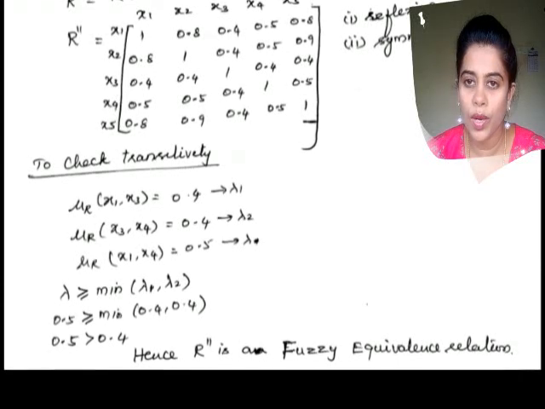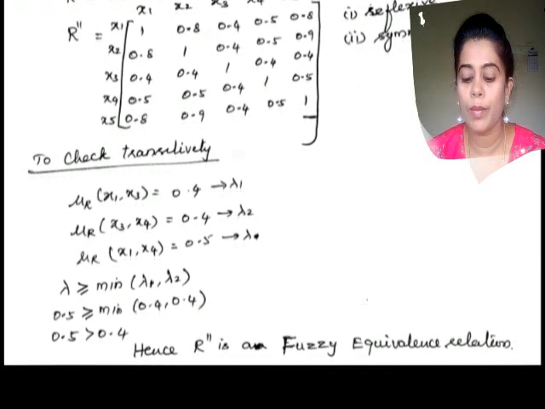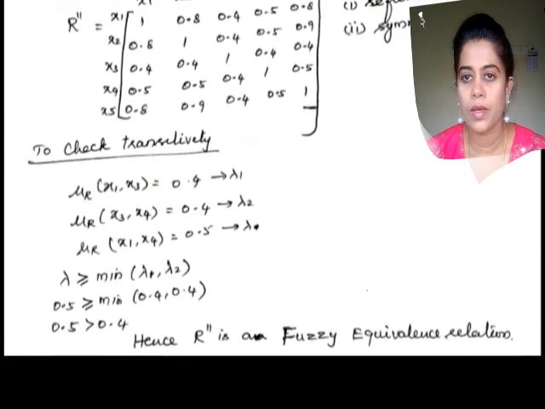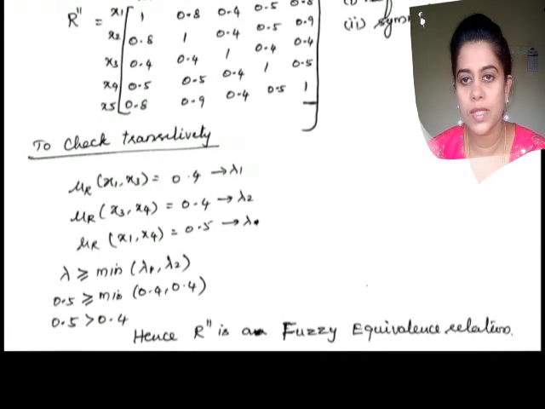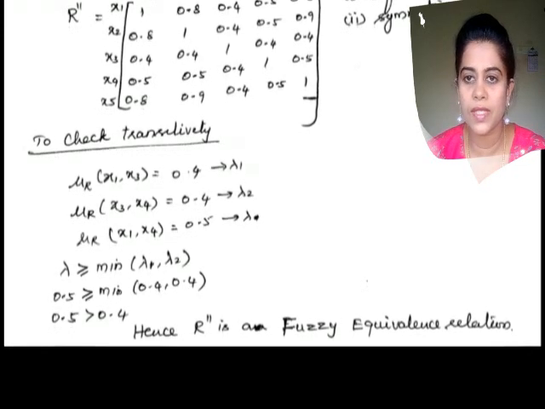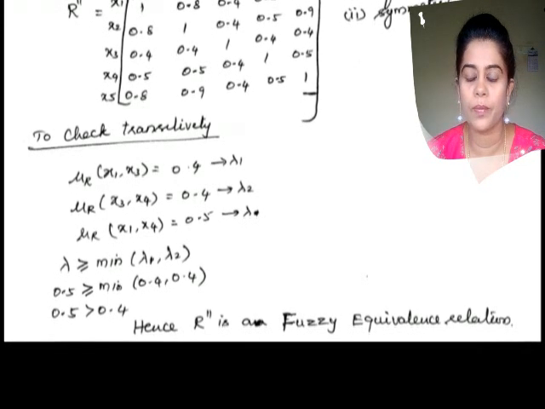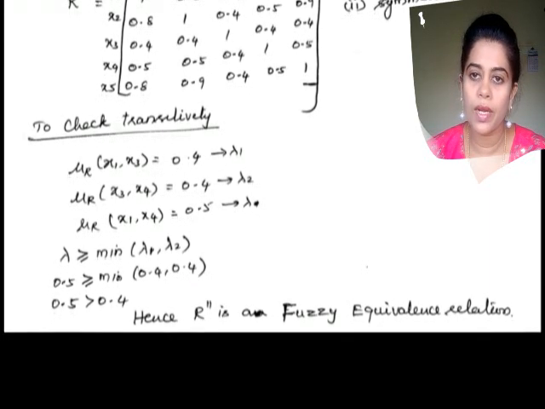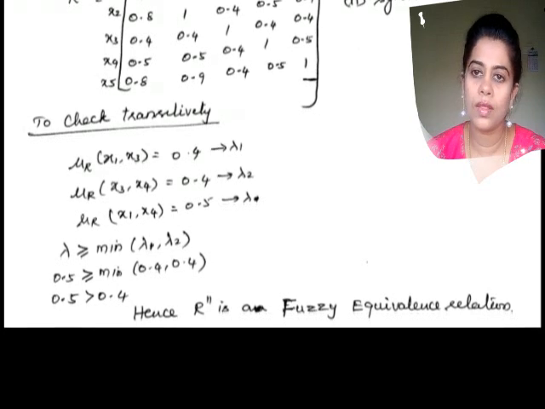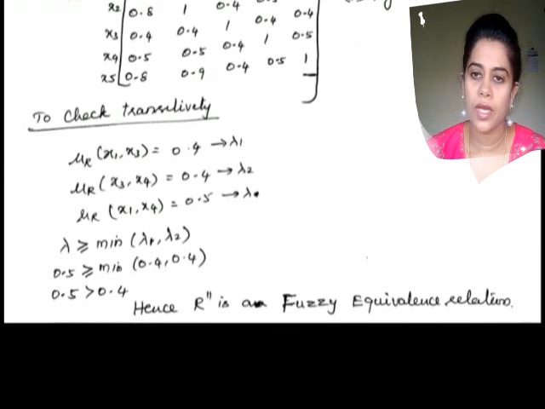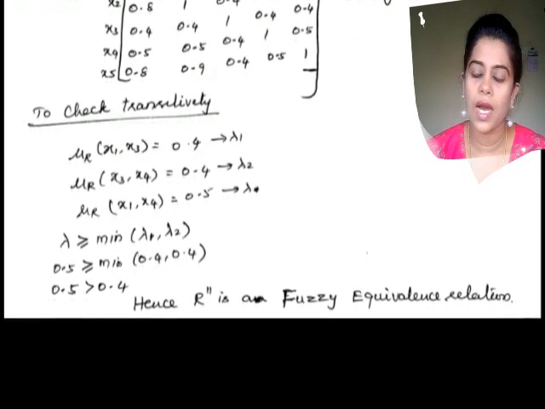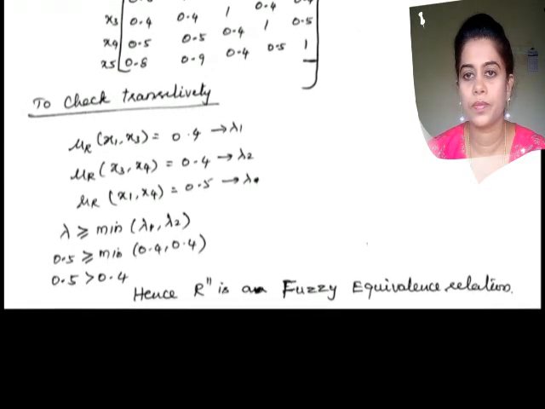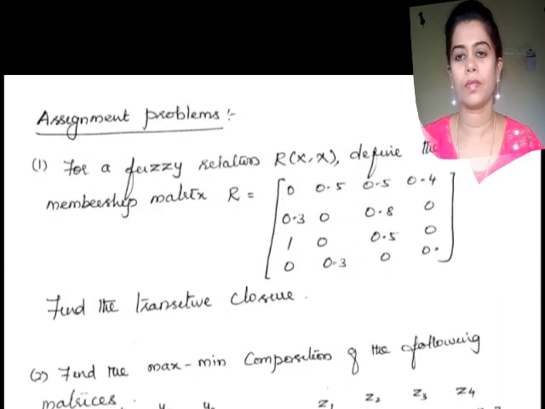So 0.5 is greater than or equal to the minimum of 0.4, 0.4, which is 0.4. Therefore, it satisfies the transitivity property. We conclude that R double dash satisfies all three properties. Hence R dash is a fuzzy equivalence relation. Hence the result.